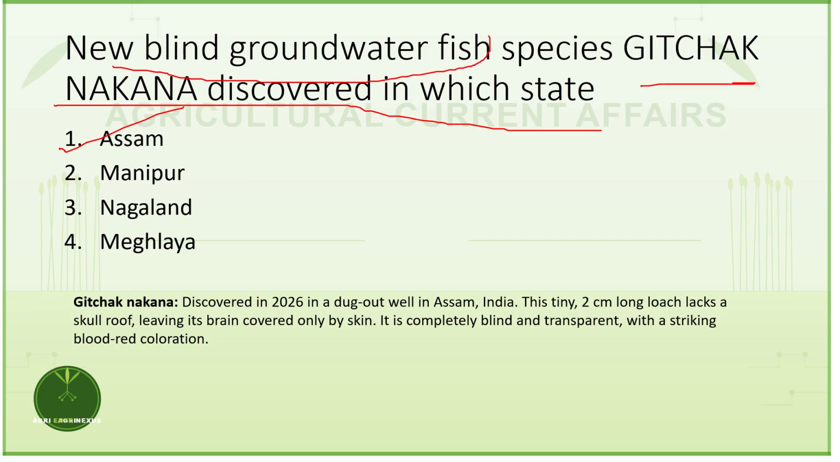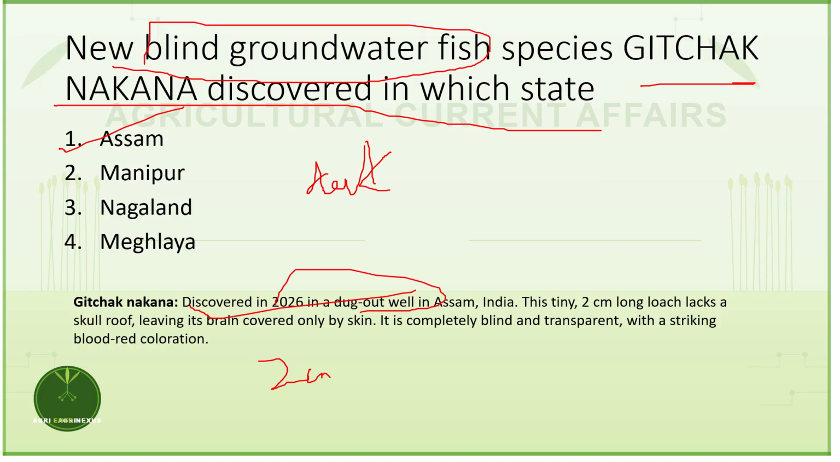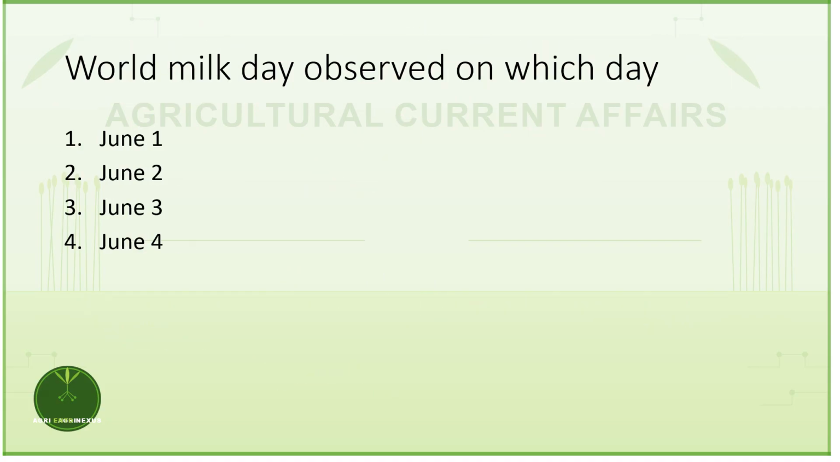Simply put, a blind groundwater fish doesn't have eyes and lives completely in the dark. It will not live in light. It was recently found in Assam while they were digging a well, and this species is about 2 centimeters long. Next question.